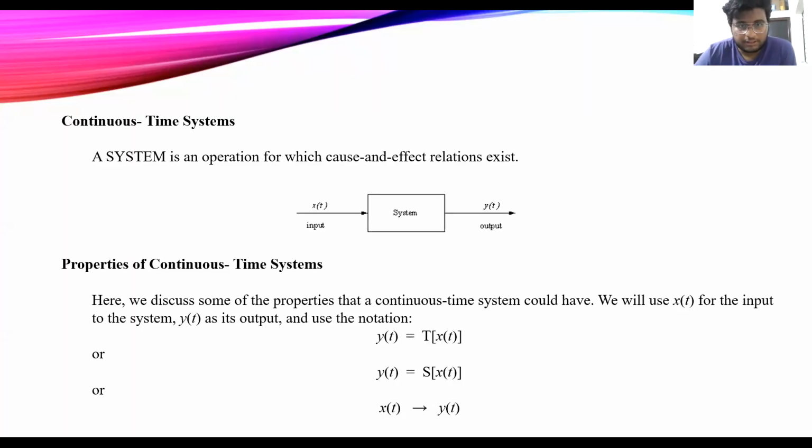Physically, a system is an interconnection of component devices, such as a computer, an aircraft or a power plant. A system can be viewed as a block which takes an input signal x(t) or x[n] and generates an output y(t) or y[n]. A shorthand notation is x(t) gives y(t), or x[n] gives y[n].